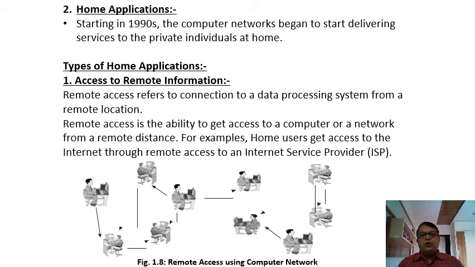Computer networks we are going to use as home applications also. In the home we are using this. How? For example, access to remote programs, access to remote databases, or even access to remote information. Computer networks we are going to use for access to remote information means what exactly?